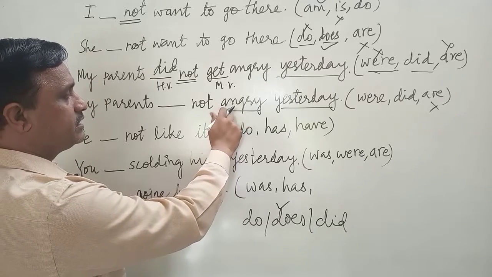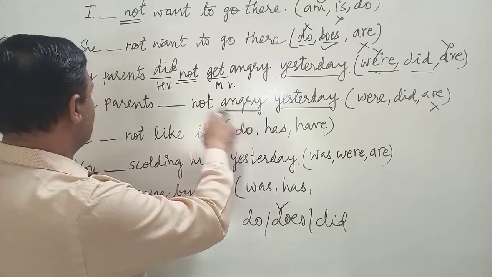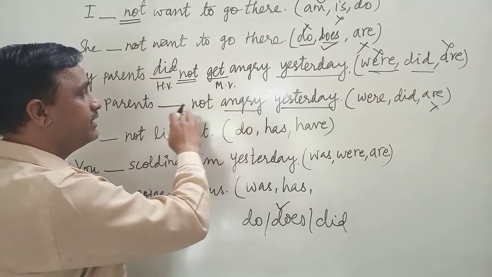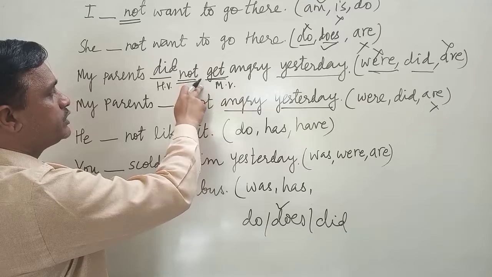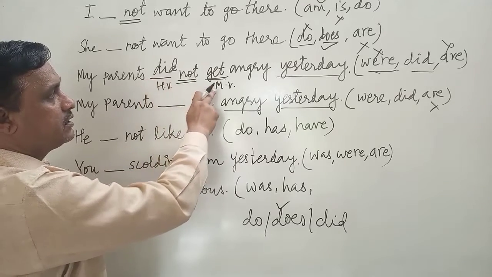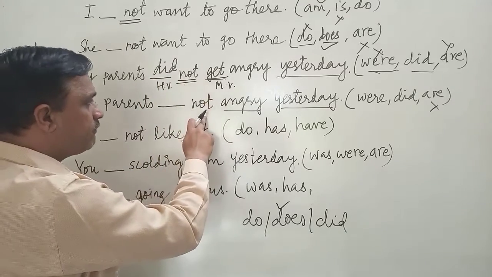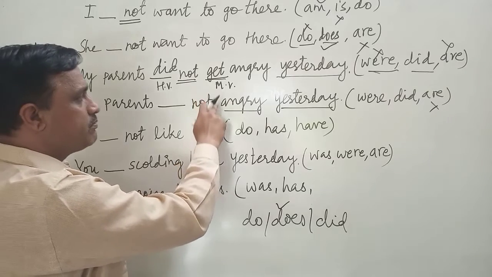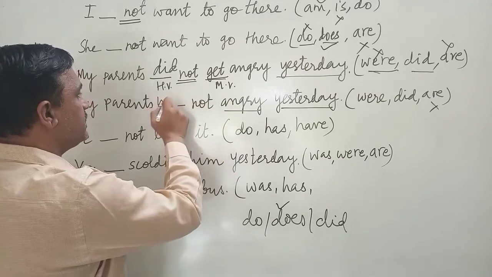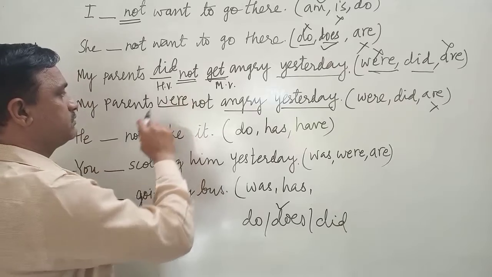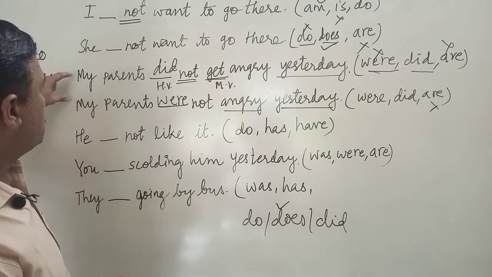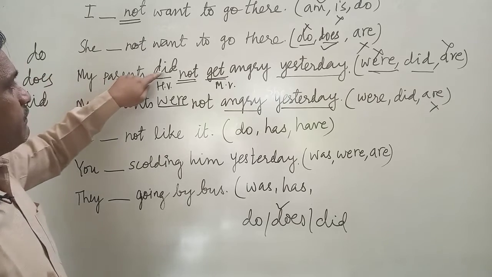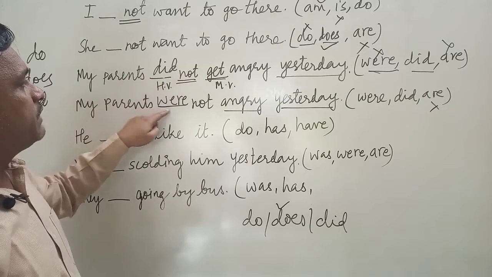Here this describes the state of condition. So here we cannot take did, because here we took did because of the main verb. But we don't find any such main verb here, so we will keep were. My parents were not angry yesterday. I hope you got this difference between the use of did not and were not.